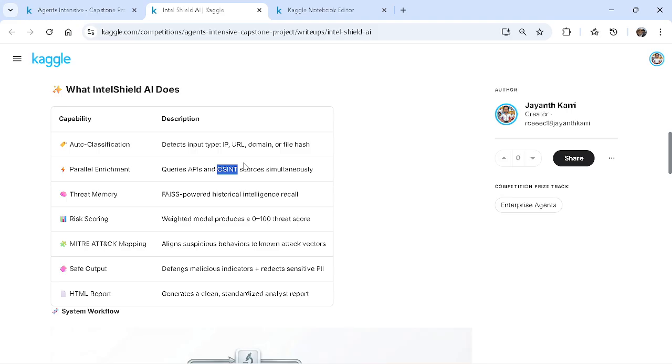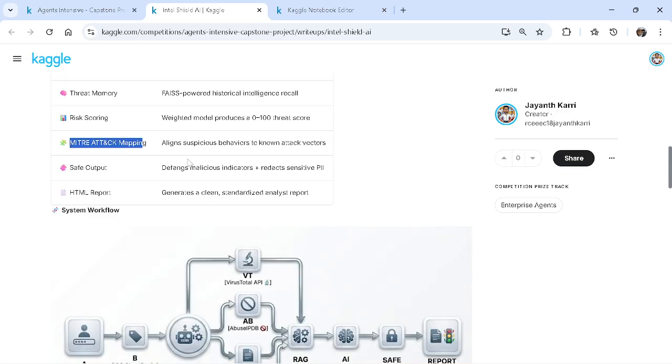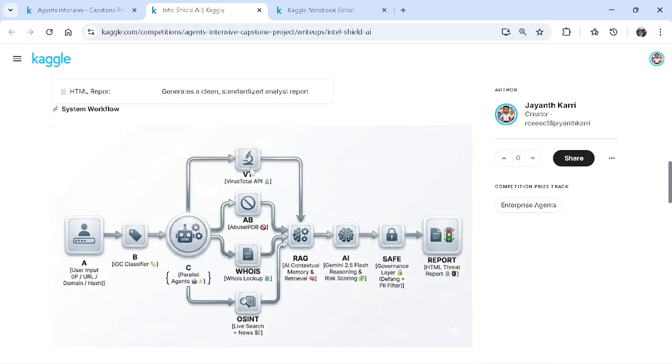It searches all the news feeds and sources it matches with, and after that it memorizes past cases it has dealt with, analyzes the risk scoring, and is capable of mapping MITRE ATT&CK. Its final verdict would be either safe or not. Also, if there is any sensitive content like PII, it will exclude it and give a readable format. Here the workflow goes.